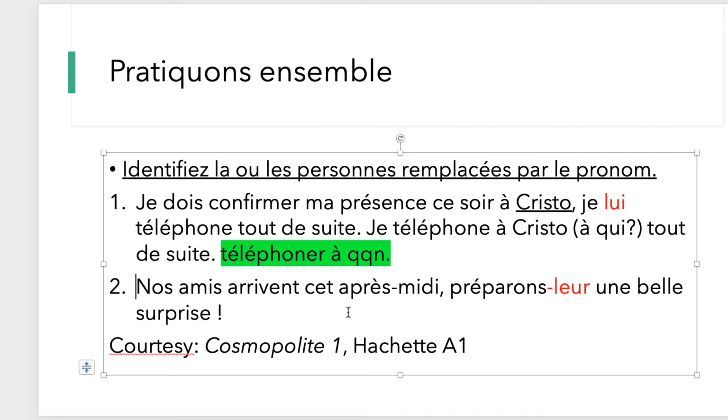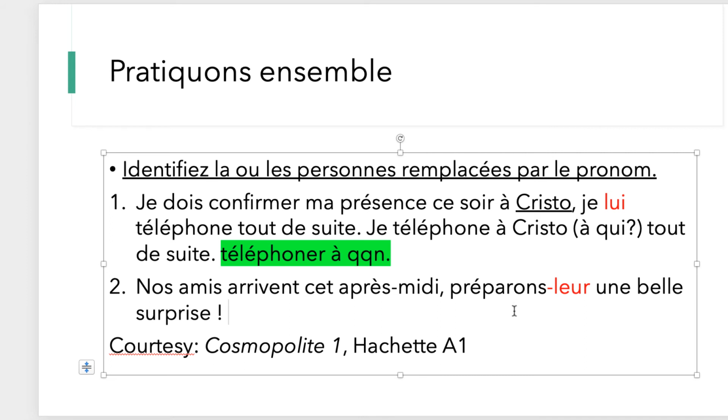D'accord? So remember this. Nos amis arrivent cet après-midi. Préparons-leur une belle surprise. Okay, so here it kind of makes sense because we're talking about our friends arriving this afternoon. Let's prepare for them, okay, for them a great surprise.